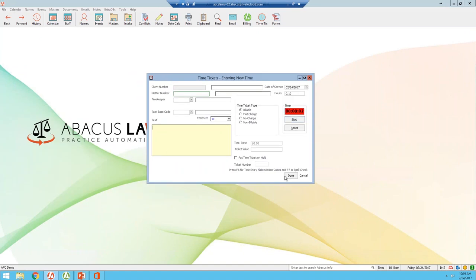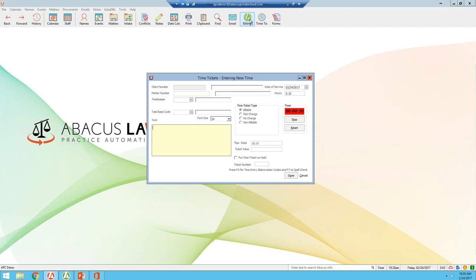You can start a timer and start capturing your time, and as soon as you click done, it will automatically transfer this billable time to the billing and accounting module. Again, since it's an integrated system, once you enter your time, it will automatically be listed for you on an actual invoice in the billing section of the program.